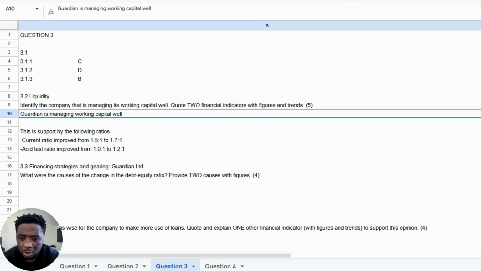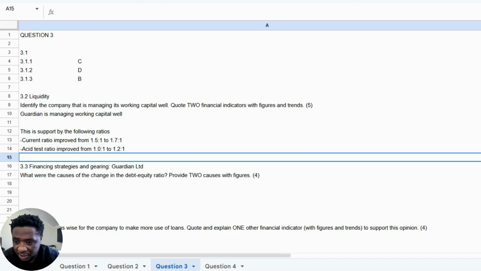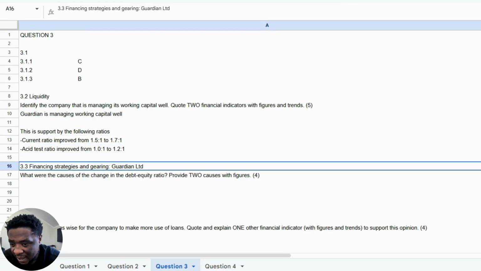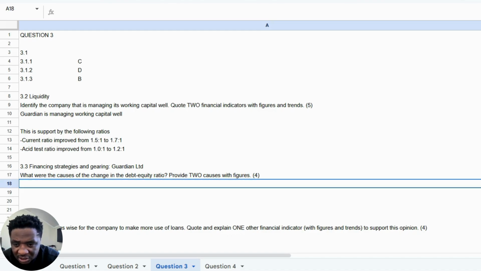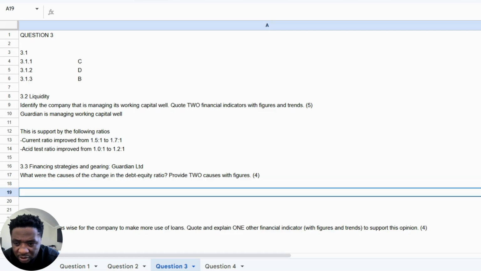All right, cool. Let's move then into 3.3. So 3.3, it says financing strategies and gearing. So Guardian Limited, it says what were the causes of the change in debt to equity ratio? Provide two causes with figures. Okay, so in this scenario, when we look at debt equity ratio, we're looking at two things, right?